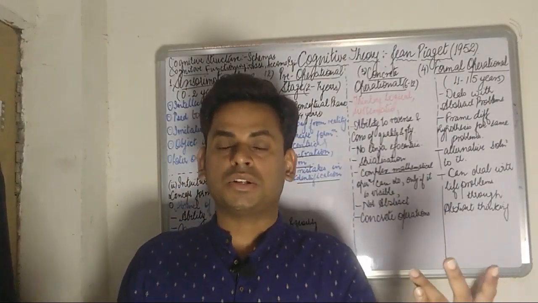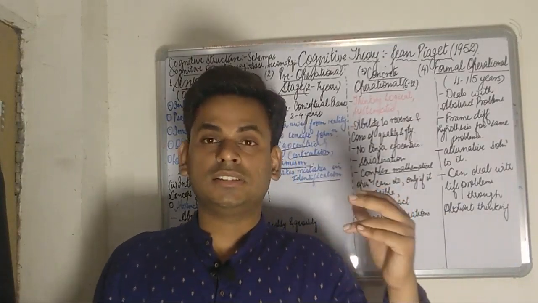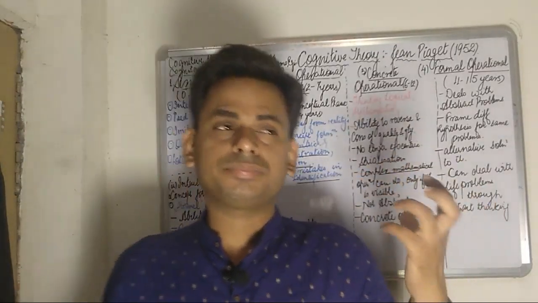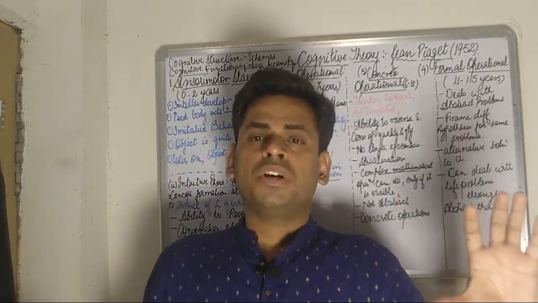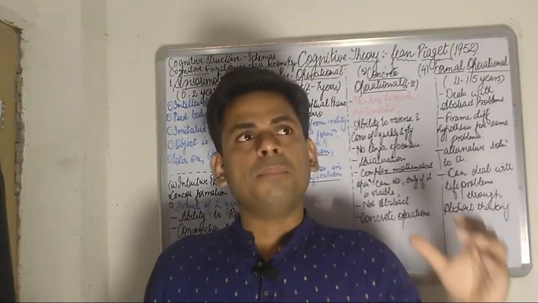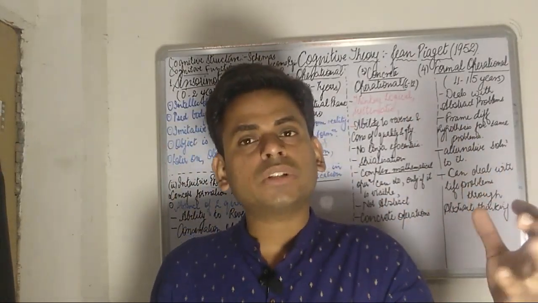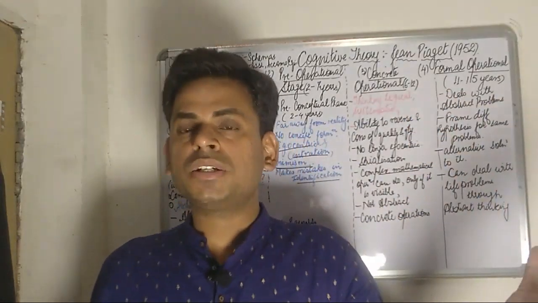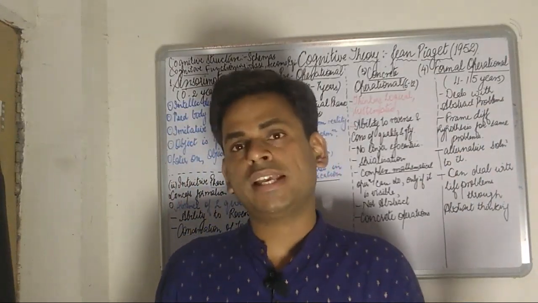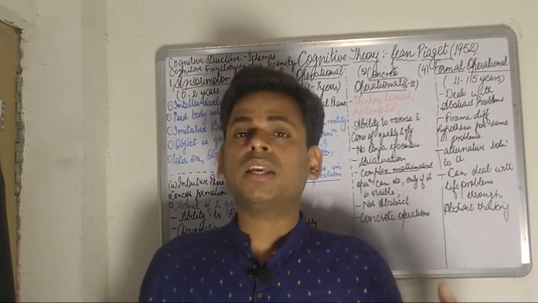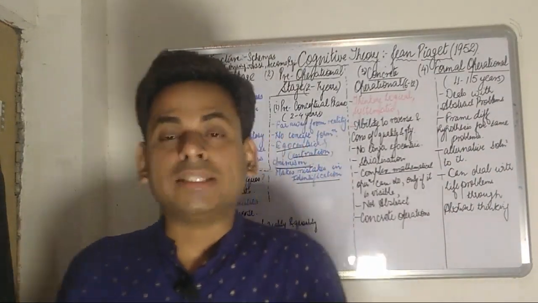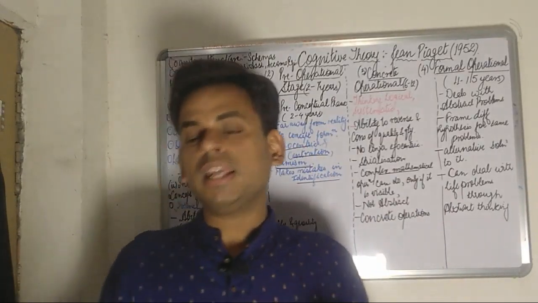This stage, where the child develops a harmonious relation between the environment and himself on the basis of the assimilated knowledge or the accommodation he has learned, the newer way of thinking he has resorted to, is basically referred to as equilibration.